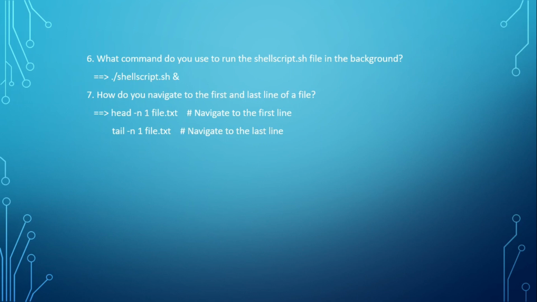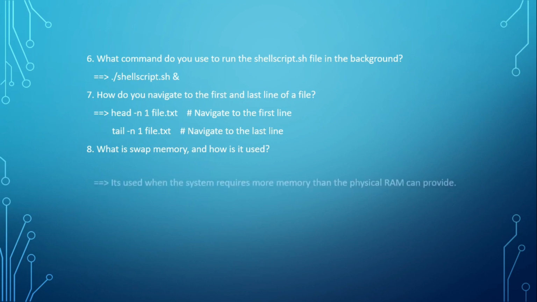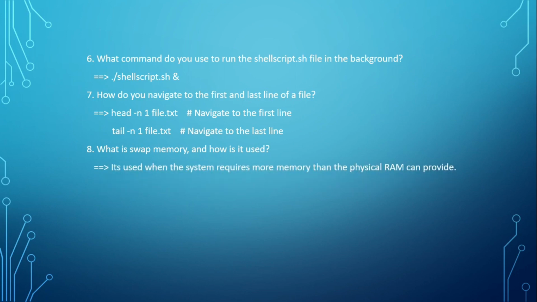Let's check the next question. What is swap memory and how is it used? It's used when the system requires more memory than physical RAM can provide.